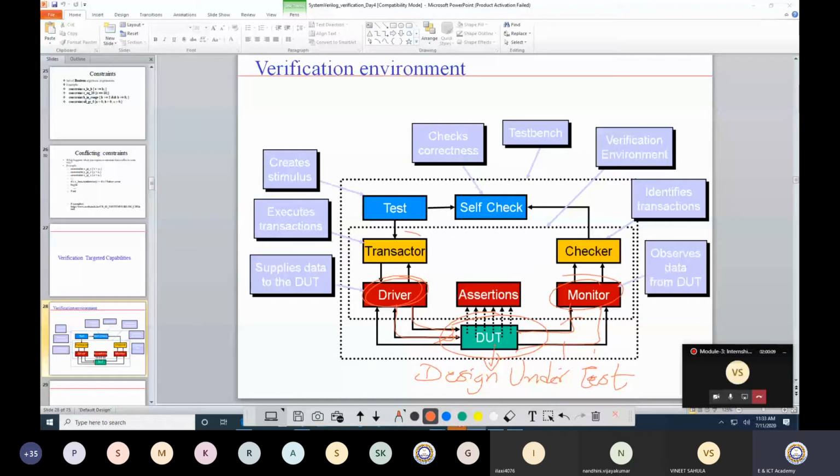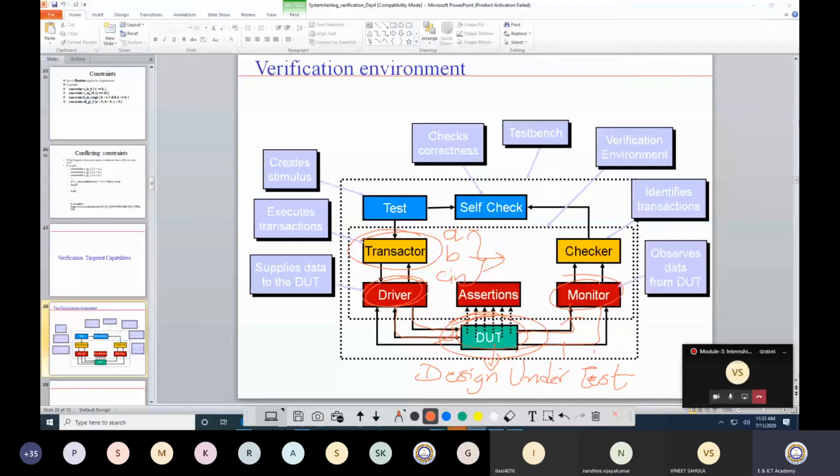What is the role of a transactor? Transactor executes the transaction. What do I mean by transaction? For an adder, I would like to have A, B, C in. These three values I need to generate. These three values all together I consider as one transaction. When the value of A along with B along with C is generated, that is one transaction. In order to verify this DUT, I need to generate so many transactions.